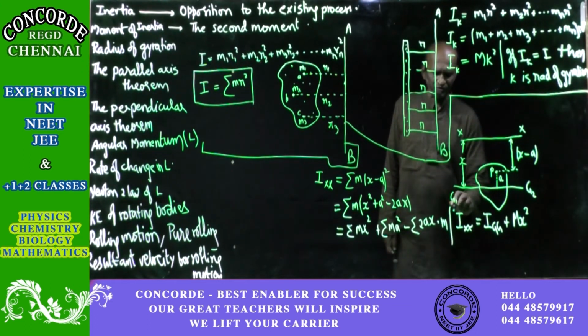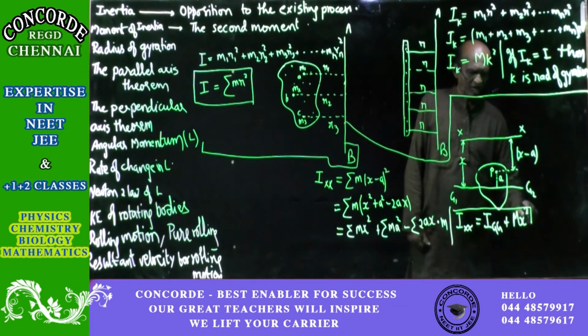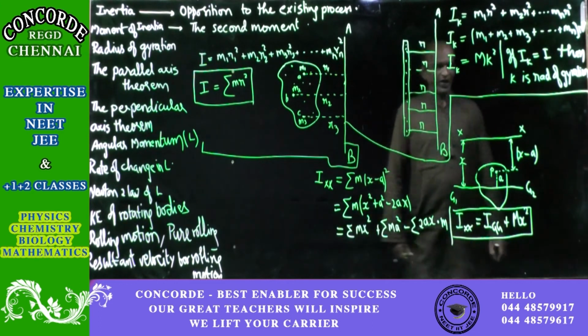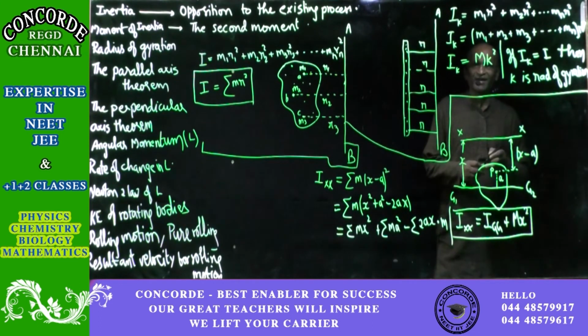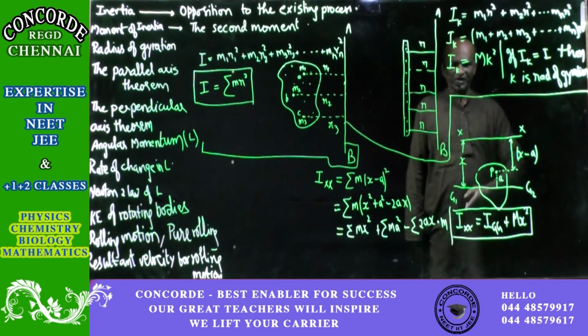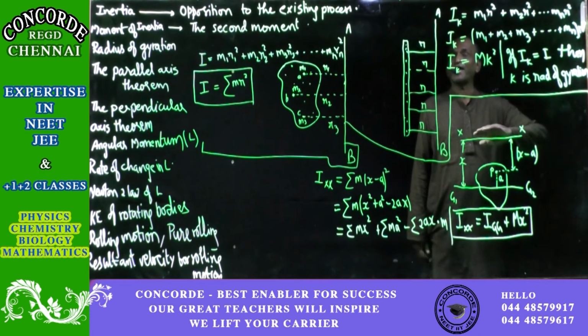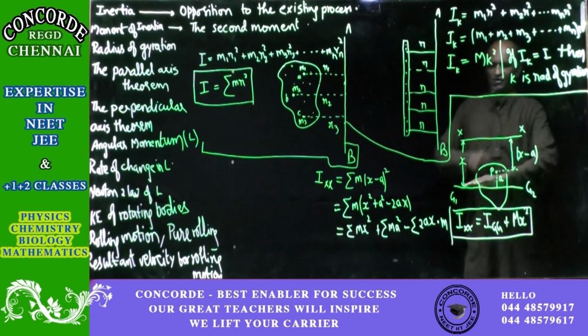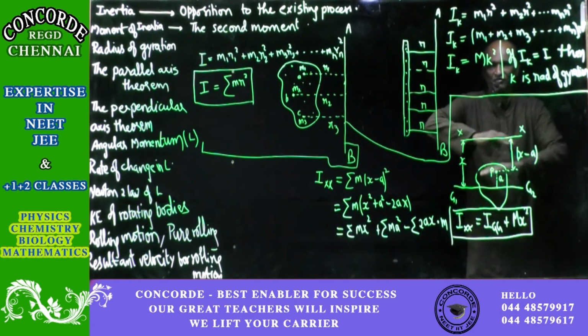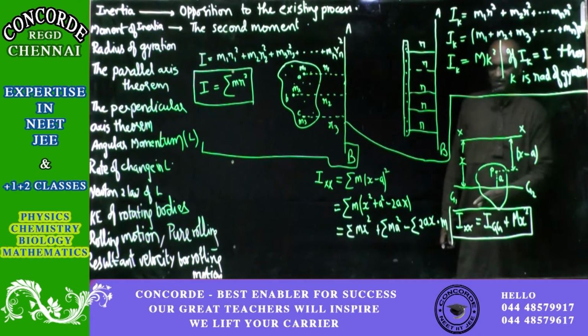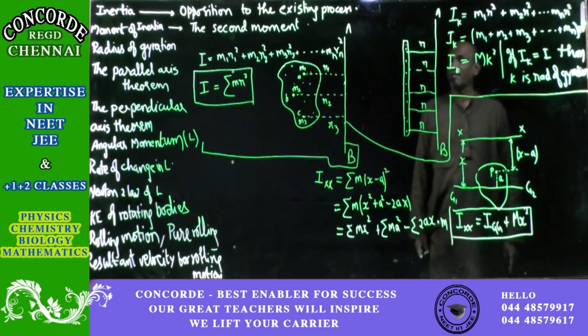So this is one standard equation for moment of inertia, and it is called the parallel axis theorem, because we are taking the moment of inertia about a fixed line xx, which is parallel to the center of gravity line. Because of those parallel lines, the result that we get is known as the parallel axis theorem.